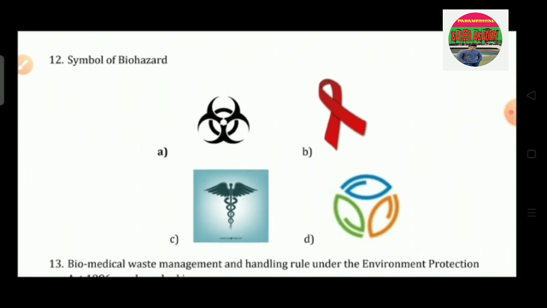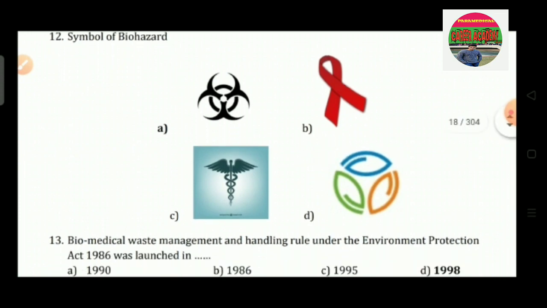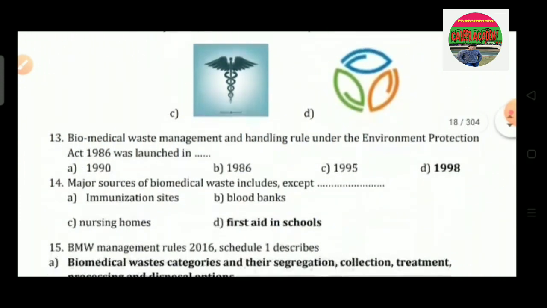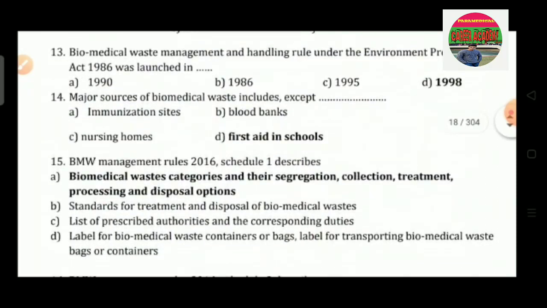Question number 12: the symbol of biohazard, option A, B, C and D. So the correct answer is option A. Question number 13: the Biomedical Waste Management and Handling Rules under the Environment Protection Act 1986 were launched in: option A 1990, option B 1986, option C 1995, option D 1998. So the correct answer is 1998.